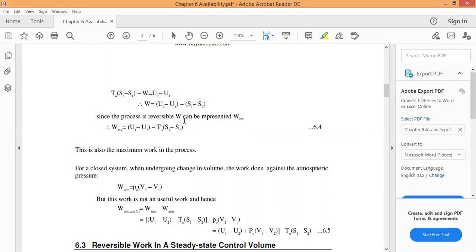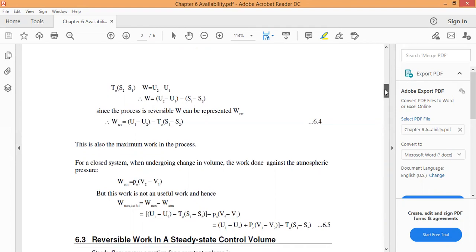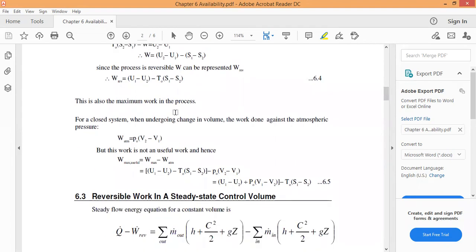So finally the work done W is equal to U1 minus U2 minus T naught into S1 minus S2. Since the process is reversible, W can be represented as the reversible work done. So the reversible work done is equal to U1 minus U2 minus T naught into S1 minus S2. This is also the maximum work in the process. This work done is for an open system, and we call this the maximum work in the process.